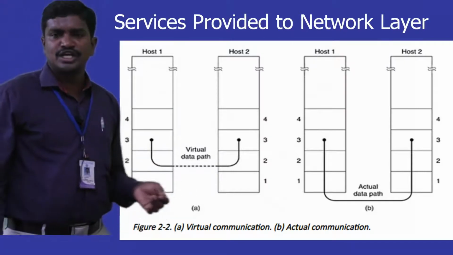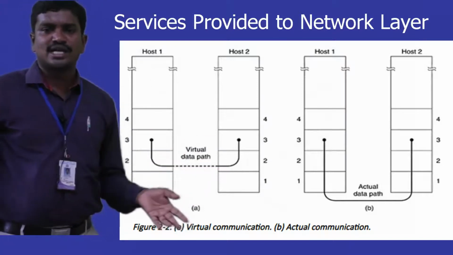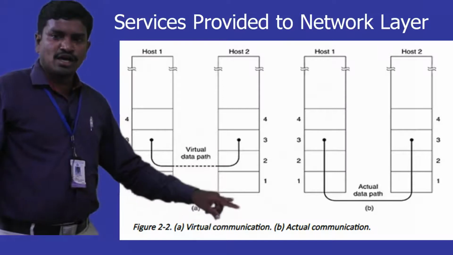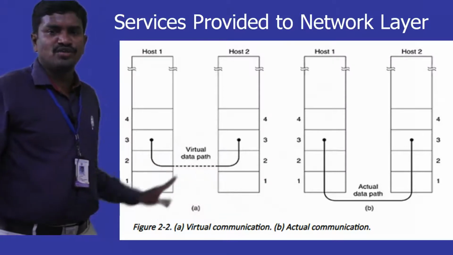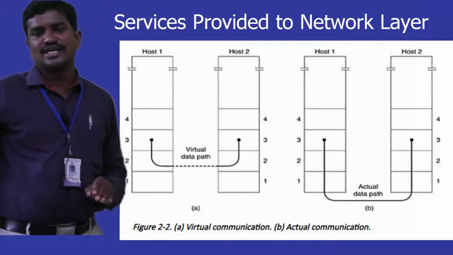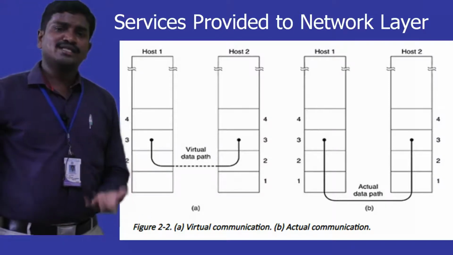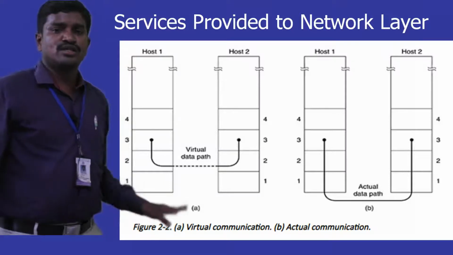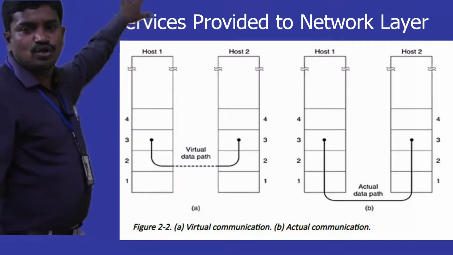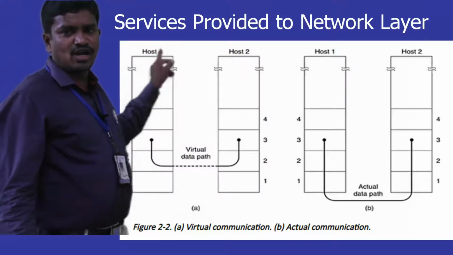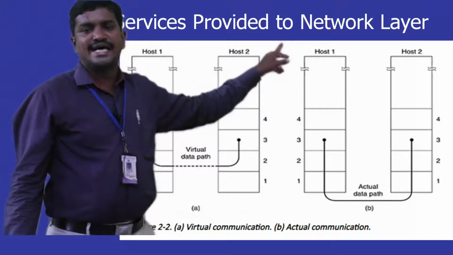No two layers talk directly. If you take physical layer and physical layer, in order to have communication between host 1 physical layer and host 2 physical layer, below the physical layer we have the physical medium. So communication takes place only by taking the services of the physical medium. And if you talk from the application layer of host 1, the application is never talking with the application layer of the other directly.